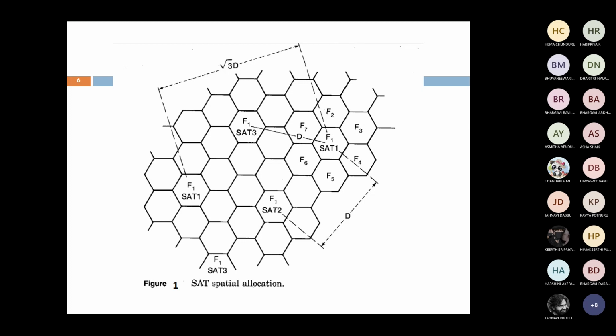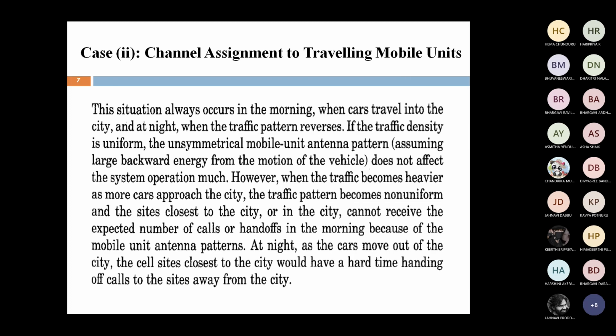We have to maintain 3 SAT tones: SAT1, SAT2, SAT3. For each cluster we use a different SAT. Here we see SAT1, SAT2, SAT3, and then again SAT1 after some distance. Here the distance equals root 3 multiplied by 3k. This is used only to reduce co-channel interference.